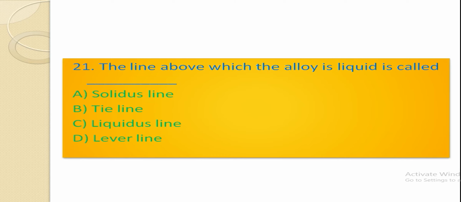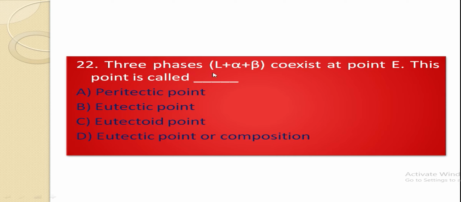Three phases, L plus alpha plus beta, coexist at point E. This point is called as peritectic point, eutectic point, eutectoid point, or eutectic point or composition? This is from a phase diagram. The right option is eutectic point or composition. Three phases coexist at the point capital E. This point is called as eutectic point or composition.